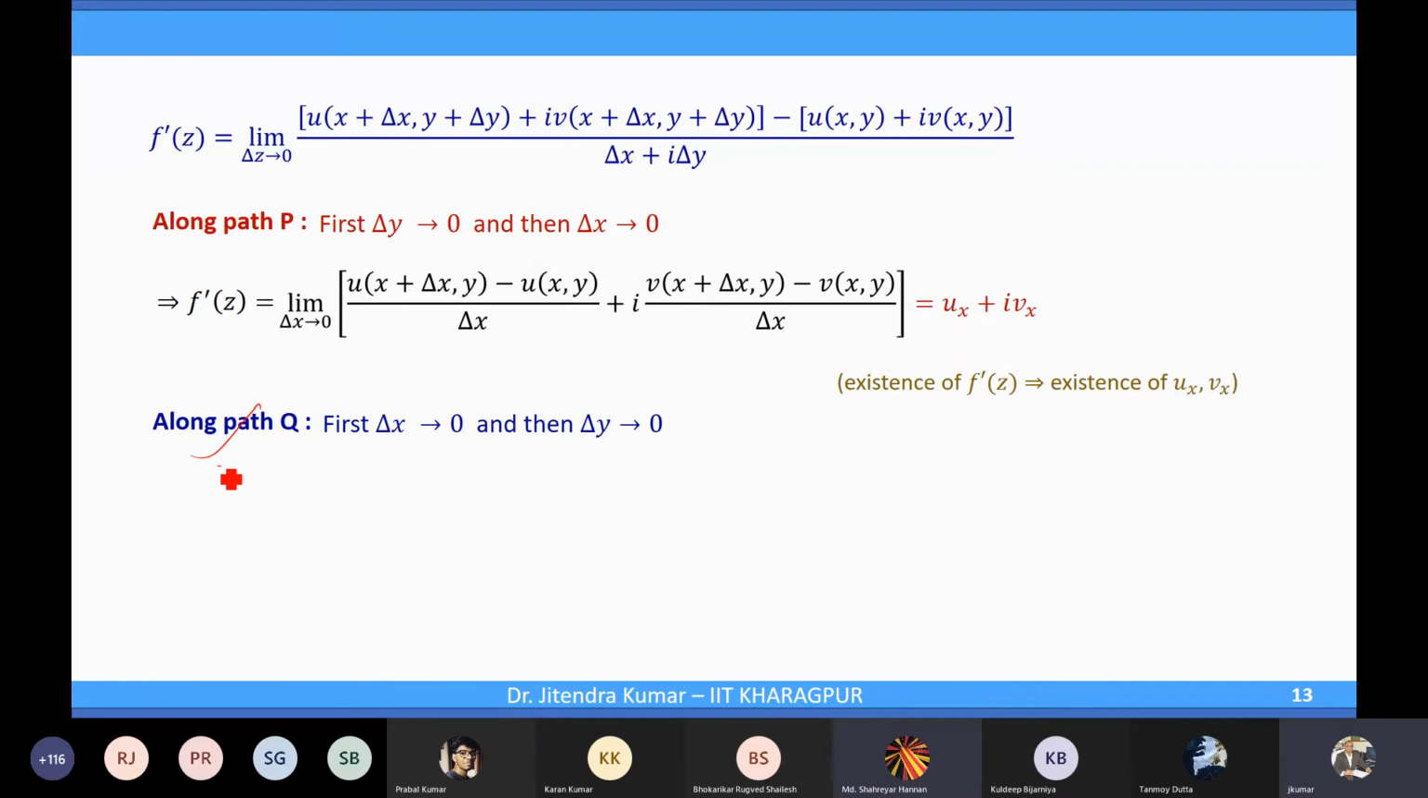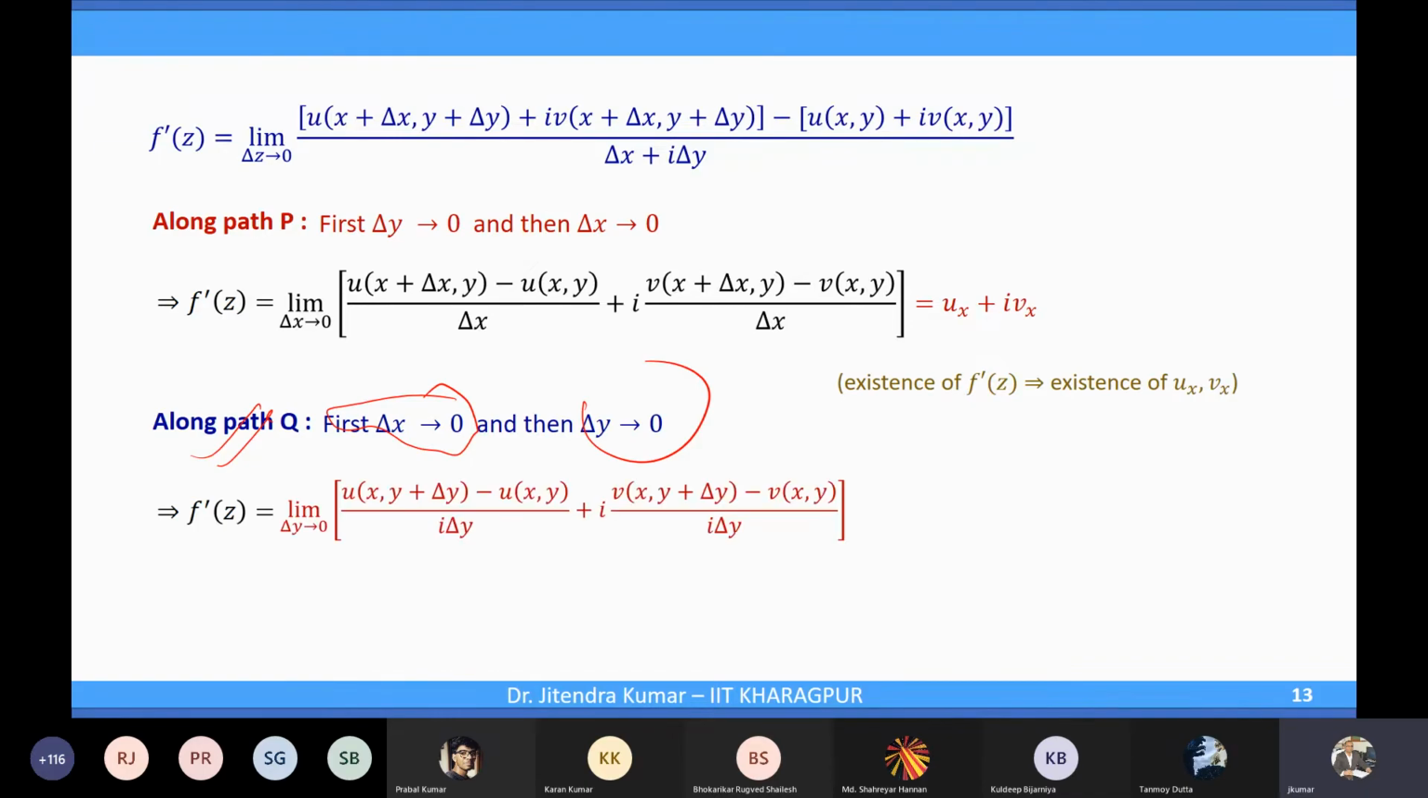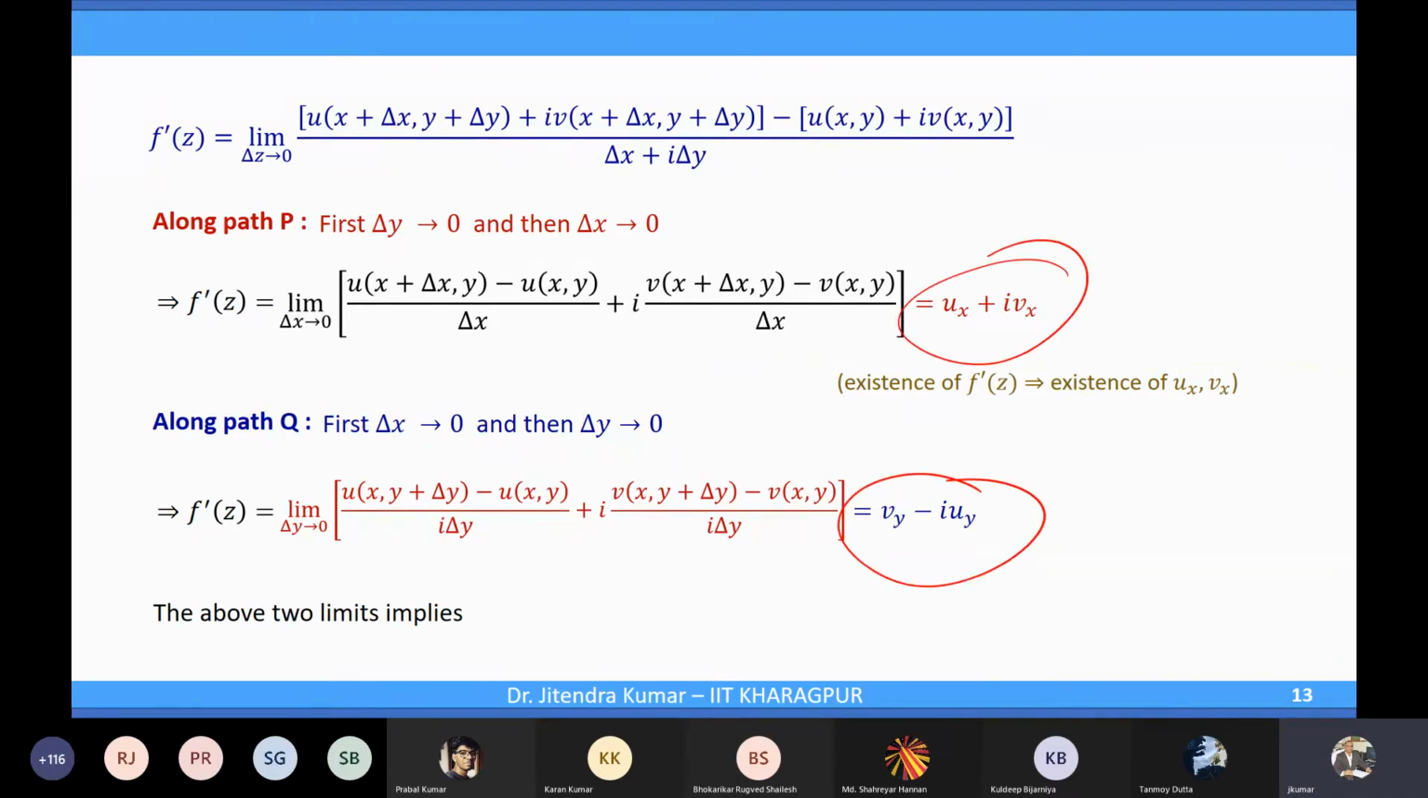Now we go along path Q. That means delta x first goes to 0 and then delta y. So again this f prime z will be equal to v_y minus i u_y. The above two limits must be equal. This must be equal to this one because f prime z exists. And from there you will get those CR equations: u_x must be equal to v_y and v_x must be equal to minus u_y. And that is exactly the CR equations.